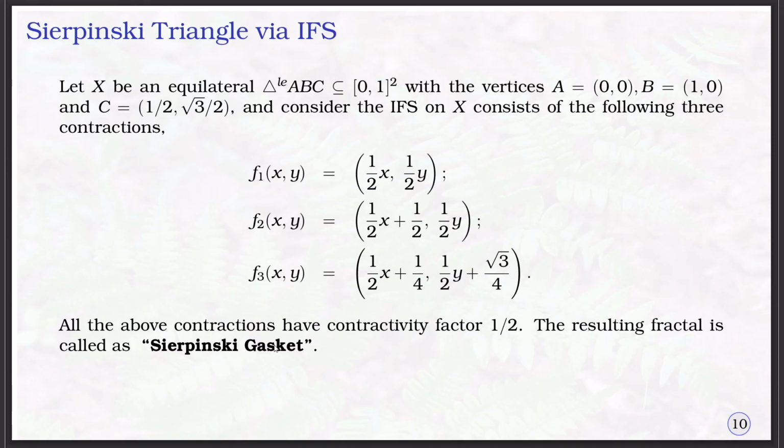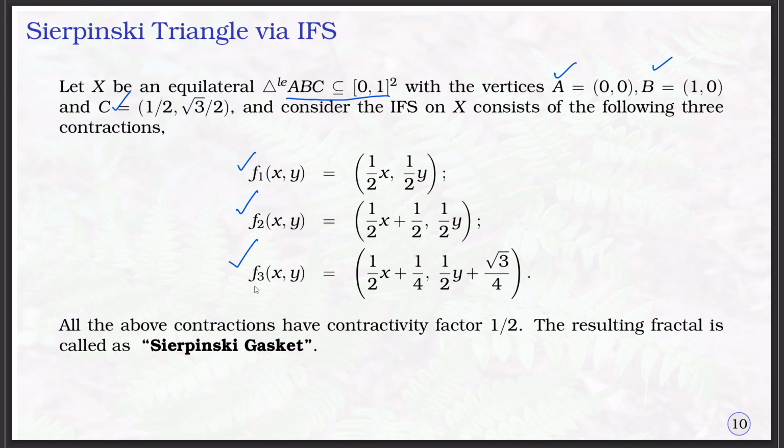It will generate the Sierpinski gasket. Take the closed interval [0, 1] and its Cartesian product, and let A, B and C be the 3 vertices. Take 3 contractions F1, F2, F3 like this, where the contraction factor is 1 by 2 for each.